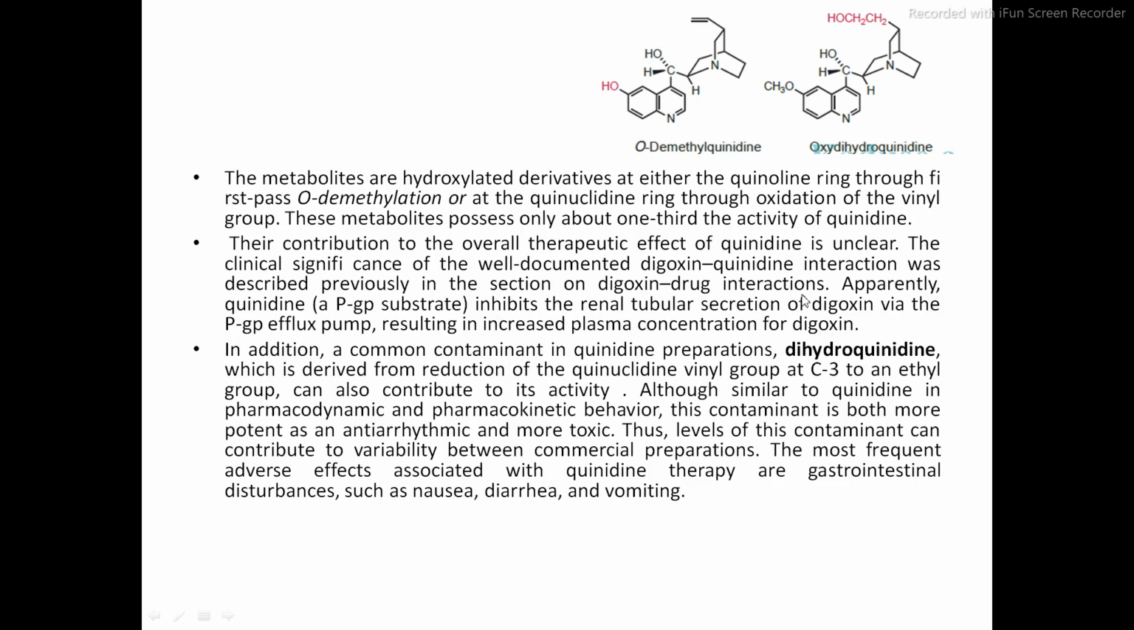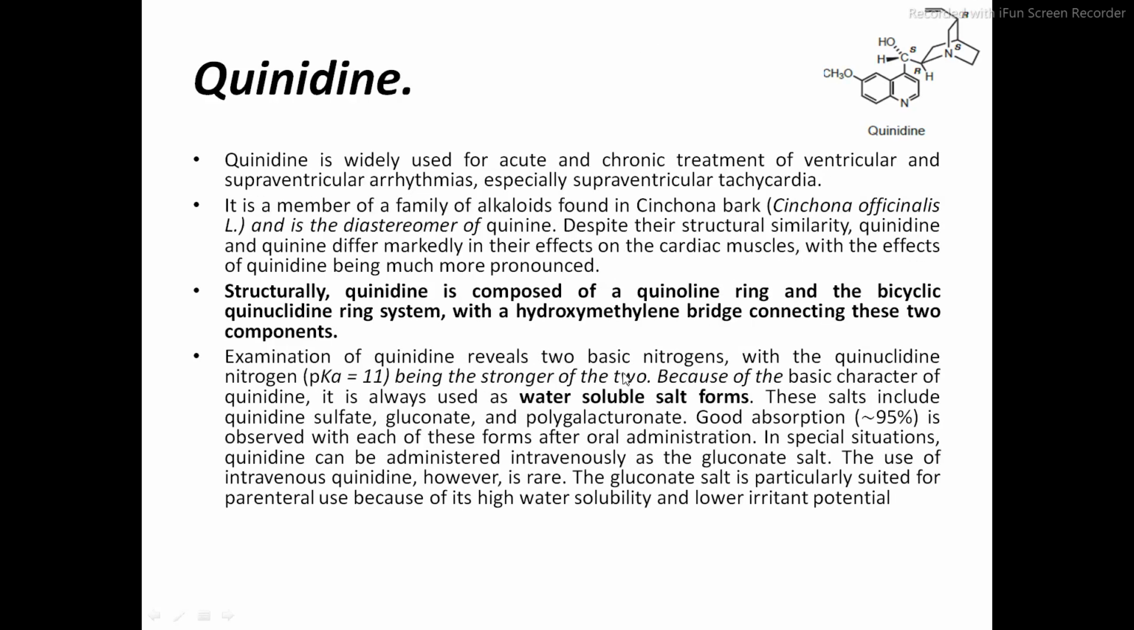So we have not discussed that, but okay. Apparently, quinidine inhibits the renal tubular secretion of digoxin via the P-gp efflux pump, resulting in increased plasma concentration of digoxin. Okay, whatever. So this part is not of our medicinal chemistry part. So what is worth remembering?